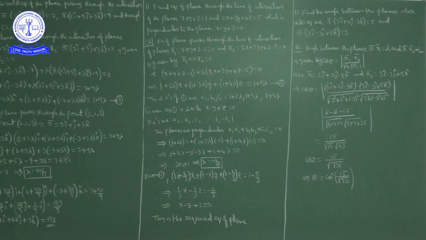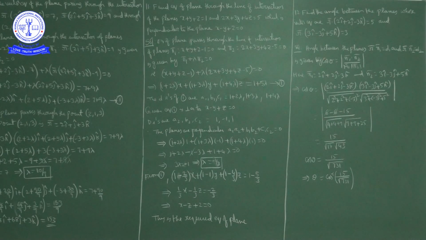Now here in this problem, r bar dot n1 bar is equal to d1. So n1 bar is how much? Here n1 bar is 2i cap plus 2j cap minus 3k cap. And r bar dot n2 bar equal to d2. What is n2 bar? 3i cap minus 3j cap plus 5k cap.